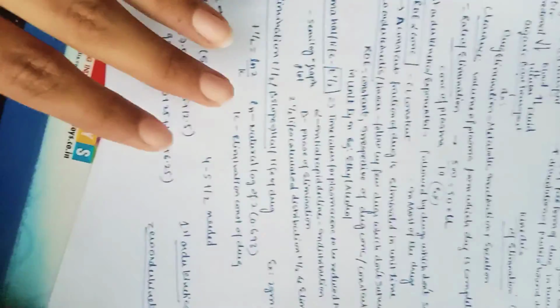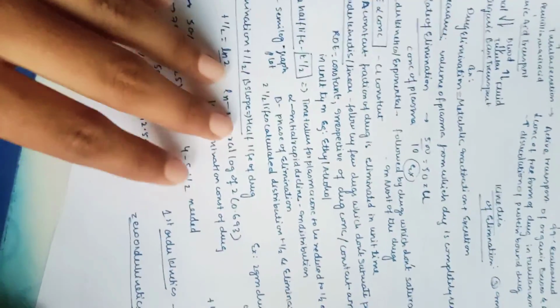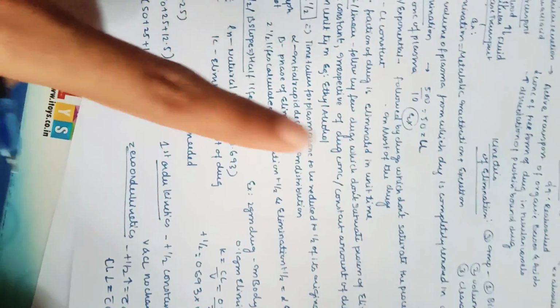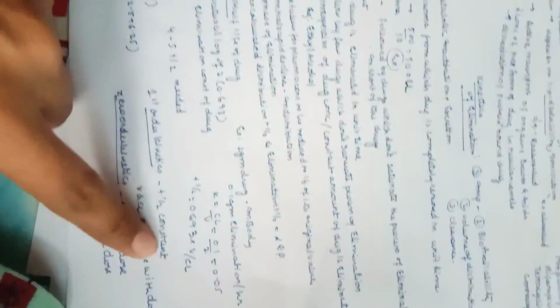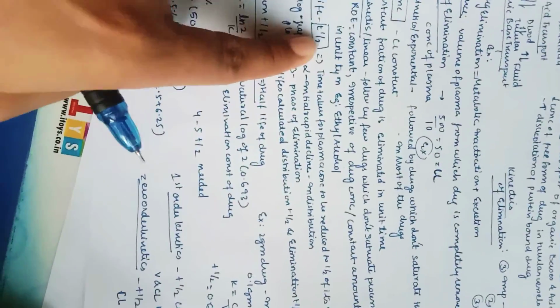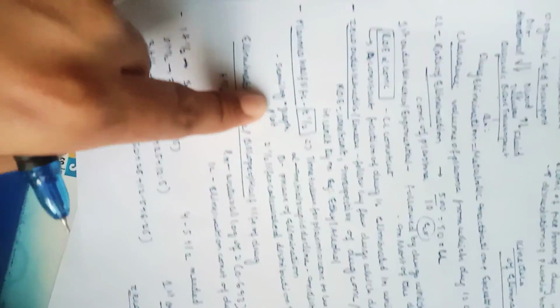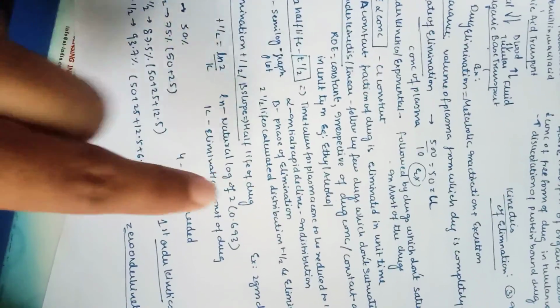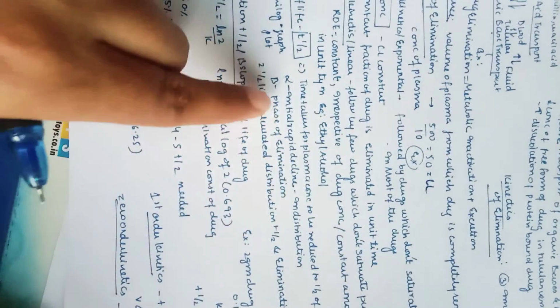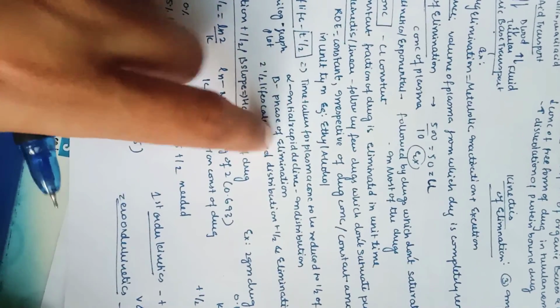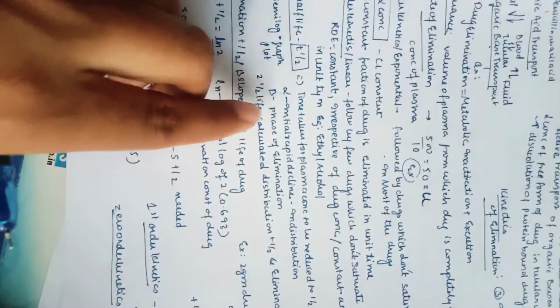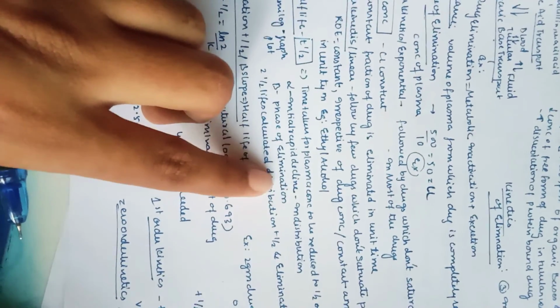Next, coming to plasma half-life. Plasma half-life is the time taken for the plasma concentration to be reduced to half of its original value. As the name suggests, half-life means the concentration decreases to half of its original value. Here we have a semi-log graph pattern, which we will understand later. First we will see the terms: alpha means the initial rapid decline, that is distribution, and beta means the phase of elimination.